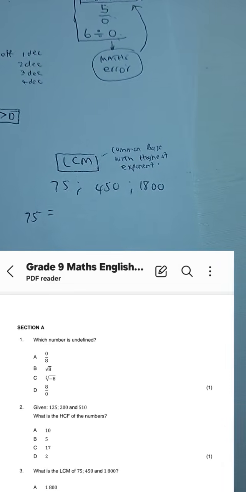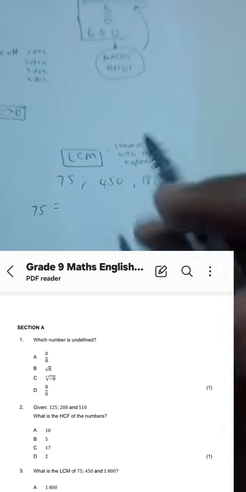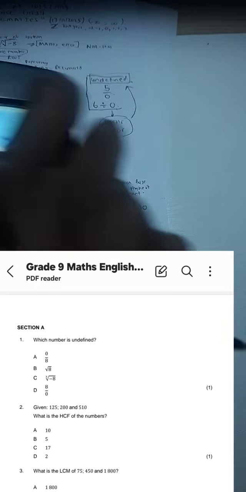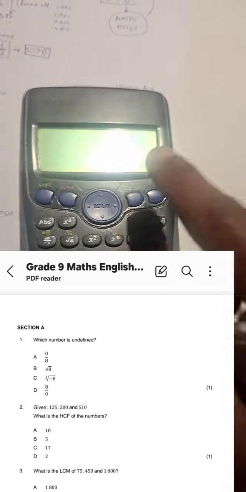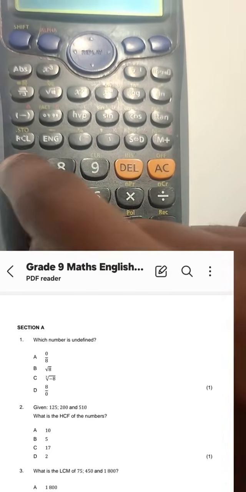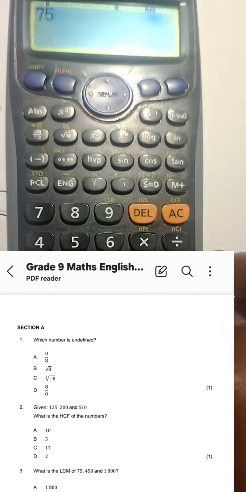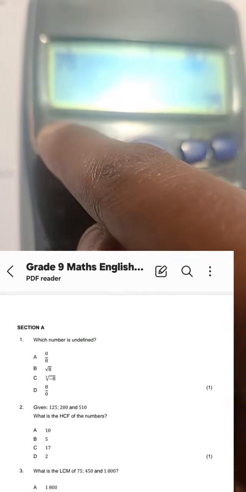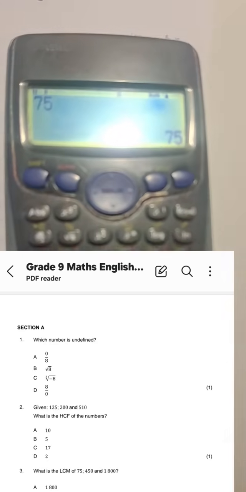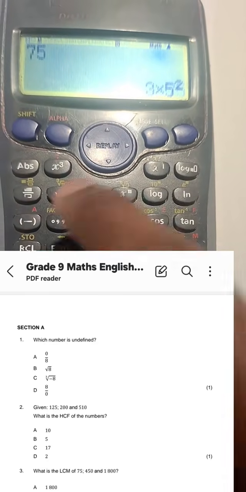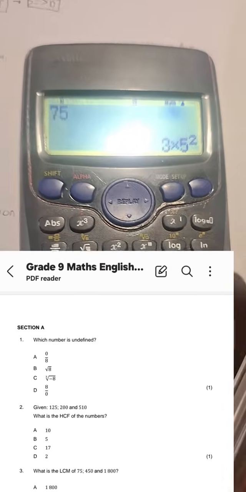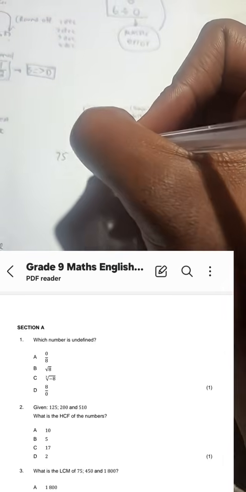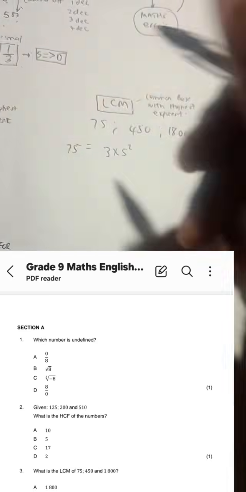All right. So let's go first to our calculator and write down the product of prime factors. So what are we going to do? We are going to press 75. Then we are going to say equal. Then we press shift. Then we press fact. We get 3 times 5 squared. So 3 times 5 squared.